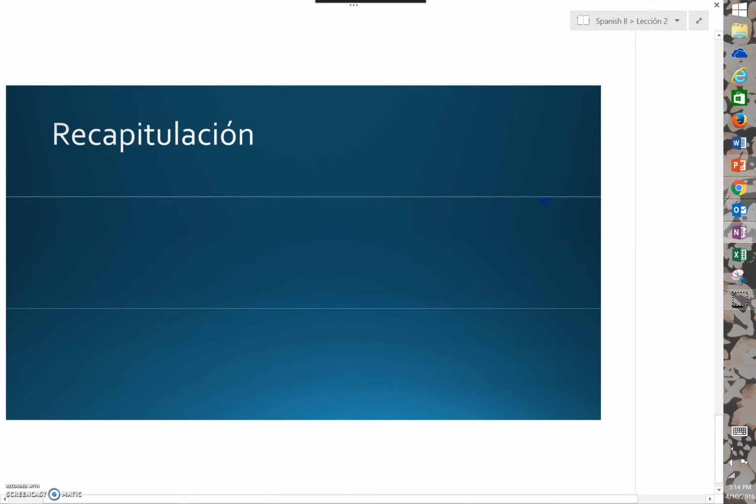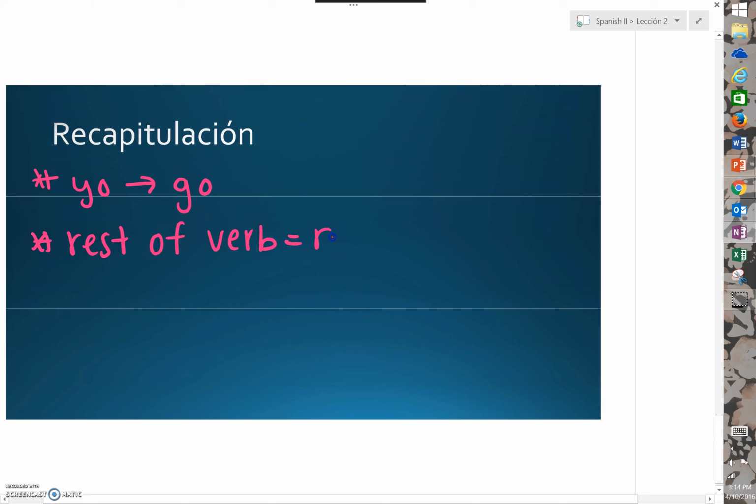Let's recap a little bit. What makes a verb a go verb? A verb is only a go verb if in the present tense, the yo form ends in go, and the rest of the verb conjugates like a regular verb. Remember that traer and caer end in igo as opposed to just a regular go. Now you know how to conjugate irregular group number 5 go verbs into the present tense.